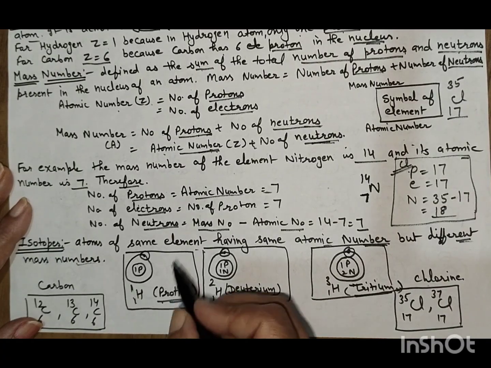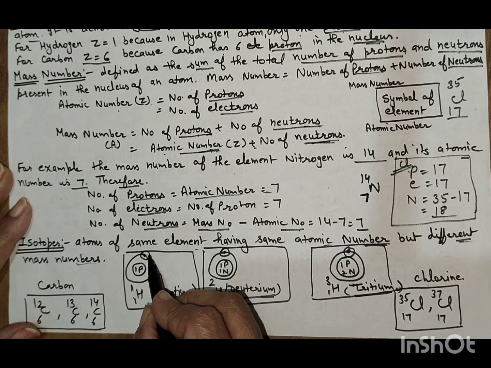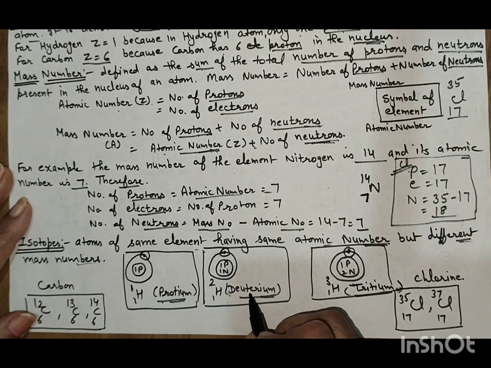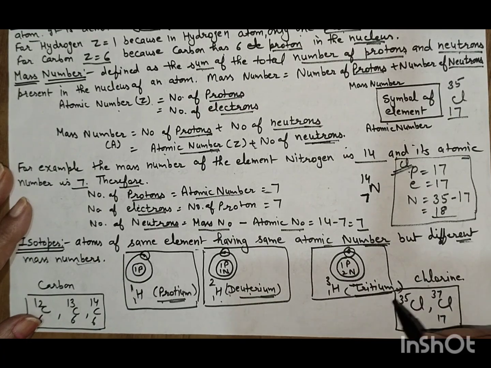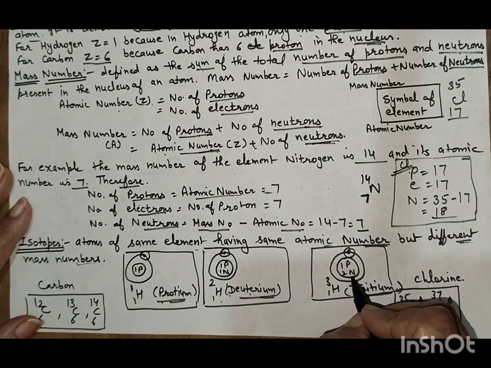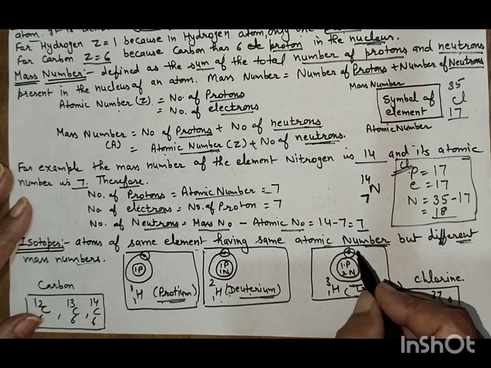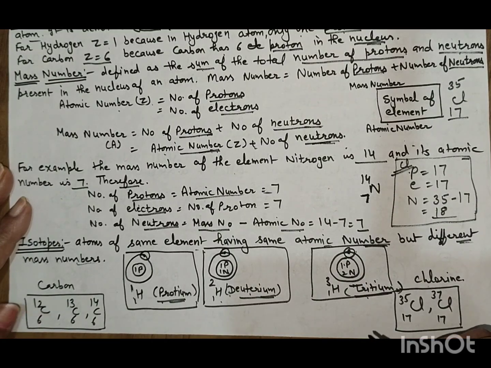In protium, only one proton and one electron are present. In deuterium, one proton and one neutron are present and the electron is 1. And in tritium, 2 neutrons, 1 proton and 1 electron are present.